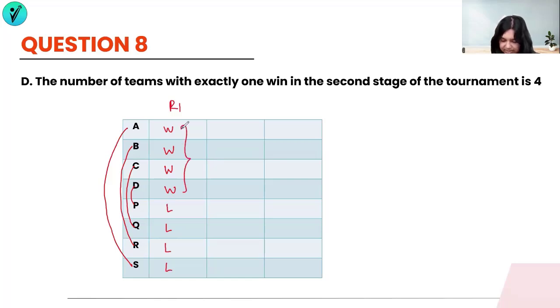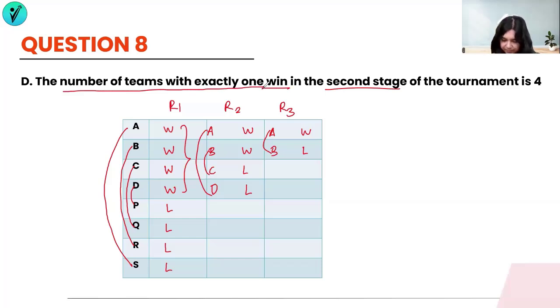So the top four will go to the next stage. Now your matches are between, suppose, A and D, B and C. We have a win here and a win here. These two will be losses. And then between A and B, we have the final round, which let's suppose A wins, so B loses. This is round one, round two, and round three of the second stage. We're looking at the number of teams with exactly one win. We have A as 3 wins, B is 2 wins, C is 1 win, D is also 1 win, P is 0 wins, Q, R, and S all are 0 wins.